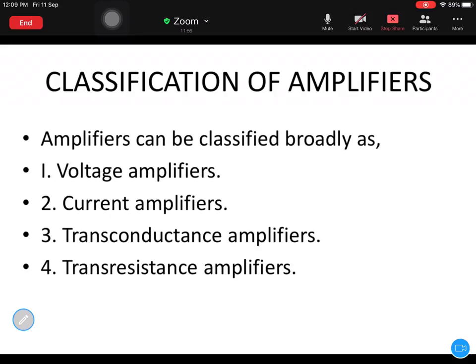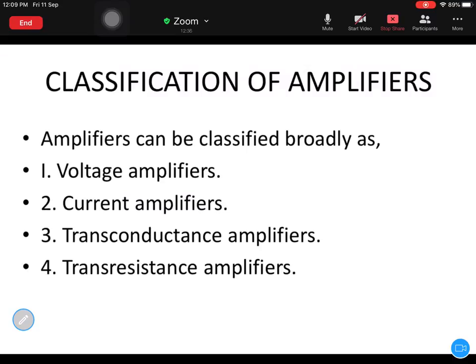Next, the second point in the slide is current amplifiers. Current amplifiers are the amplifiers which raise the current signal level. Similar to the voltage level, here the current level will be raised. That means for the input current, whatever the magnitude is, if you check the output current level on the output side, that value will be very high. So the output current is greater than the input current. Indirectly you are saying that the current value has gained in the process. Once it went into the amplifier, its value has increased.